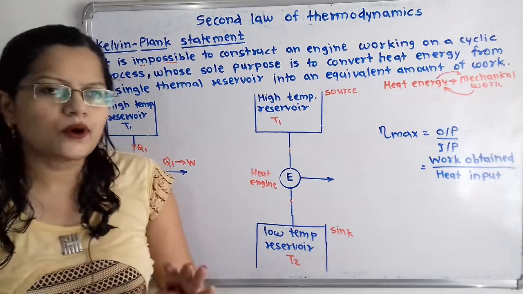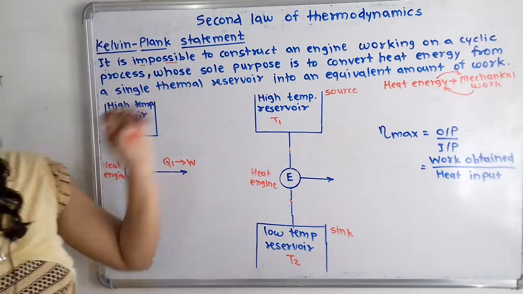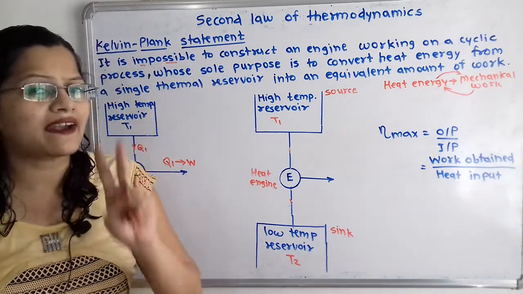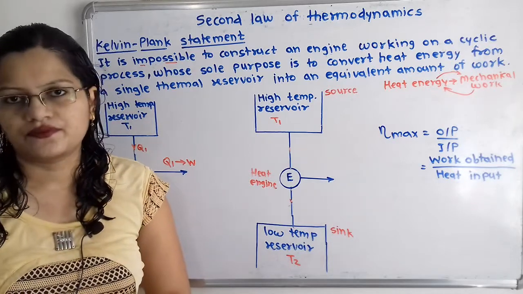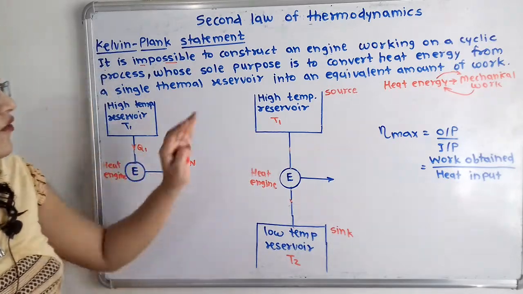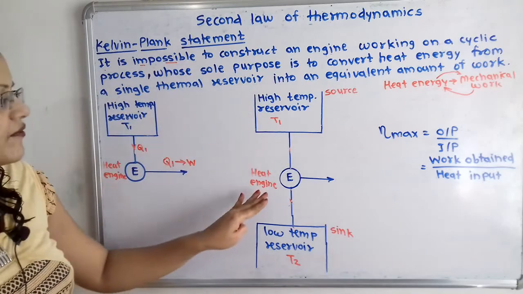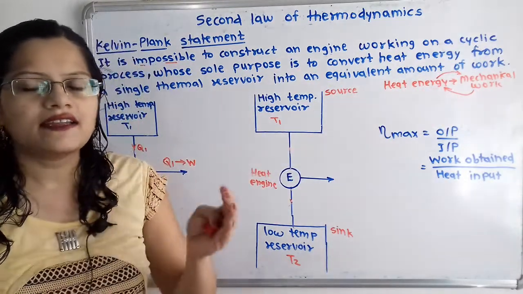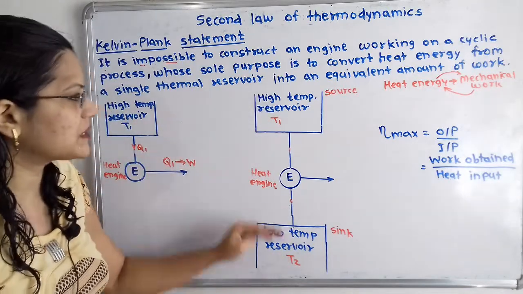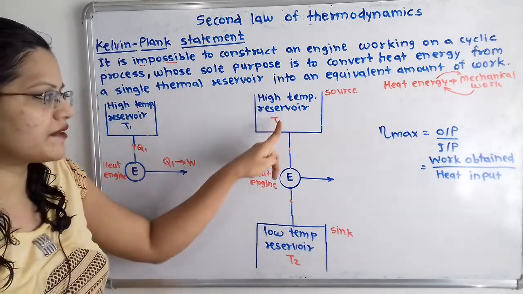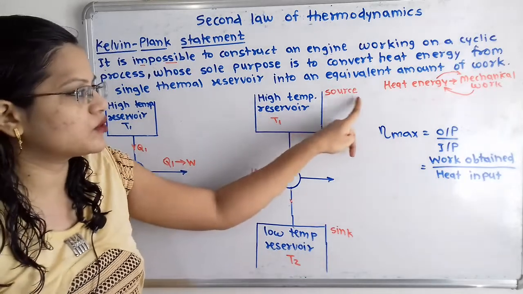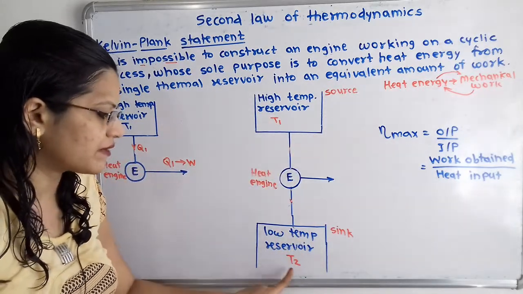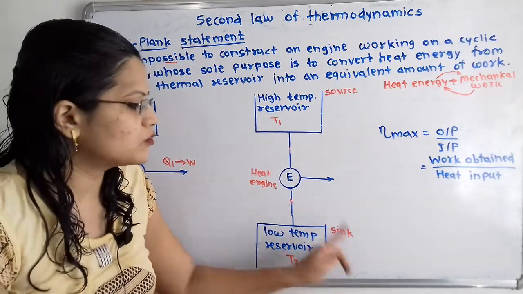So it is impossible to have a single thermal reservoir. That means there should be at least two reservoirs. And the purpose of the heat engine is the conversion of the heat energy into mechanical work, and it operates within two reservoirs, that is the high temperature reservoir at temperature T1, which is known as source, and low temperature reservoir at temperature T2, which is known as sink.